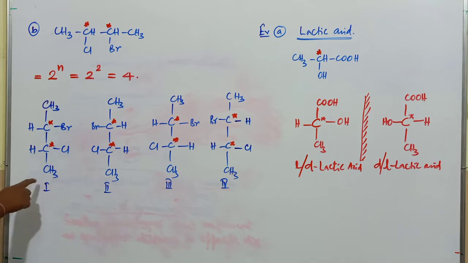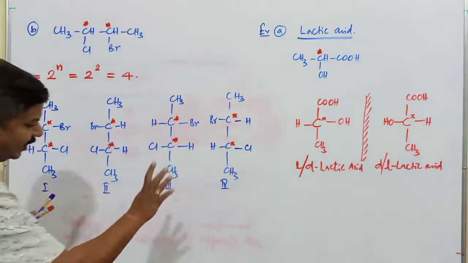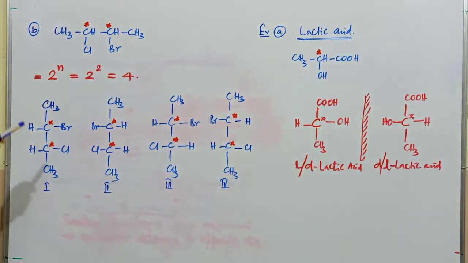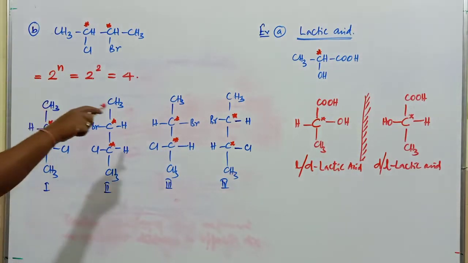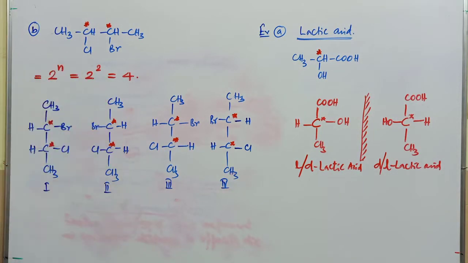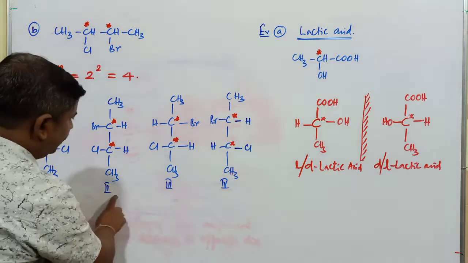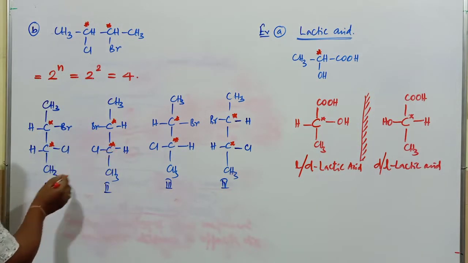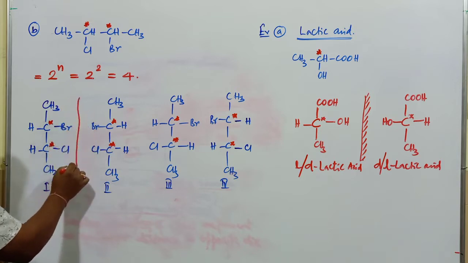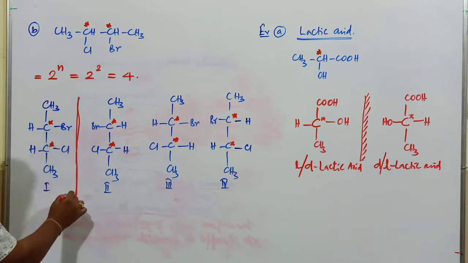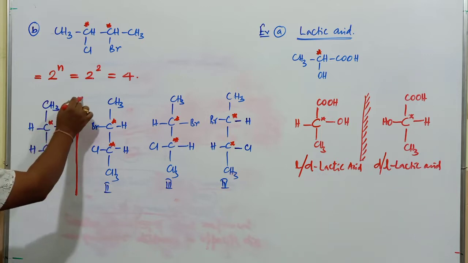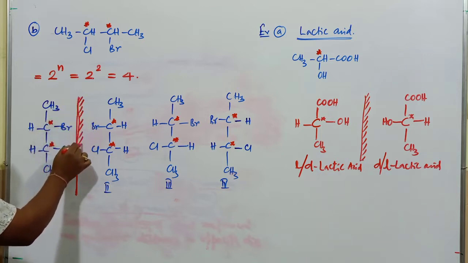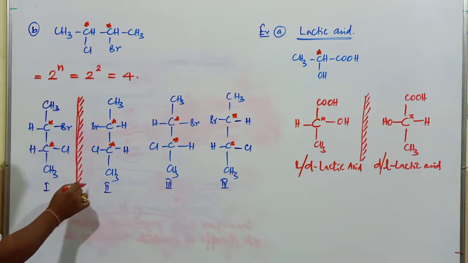So these 1, 2, 3, 4 are the 4 optical isomers exhibited by 2-bromo, 3-chlorobutane. Then what is the relationship we can observe between 1, 2, 3, 4? If you place a mirror between the first and second one, the second compound is the mirror image of the first one.